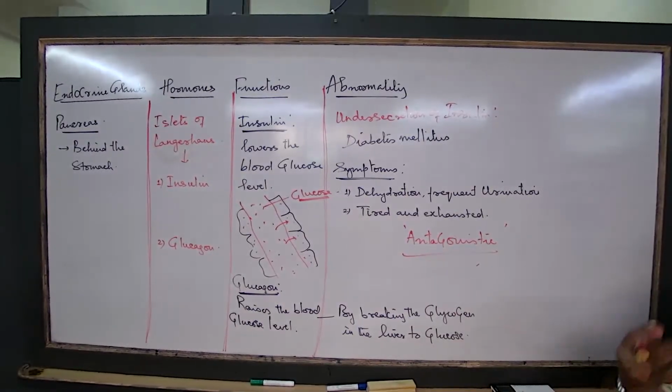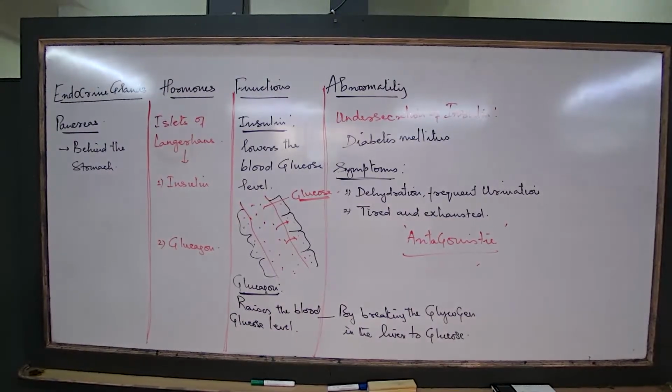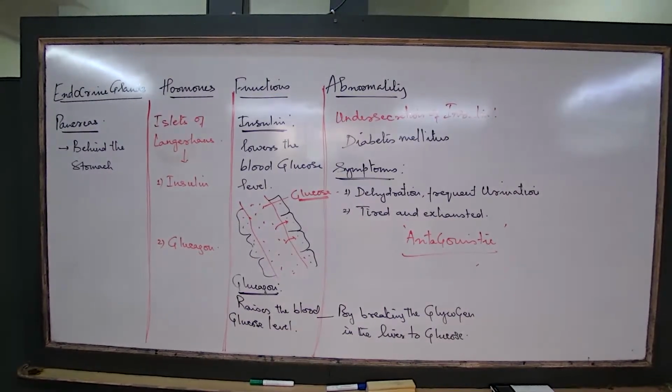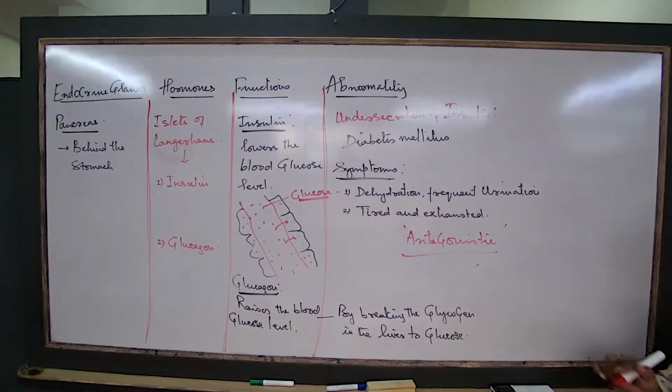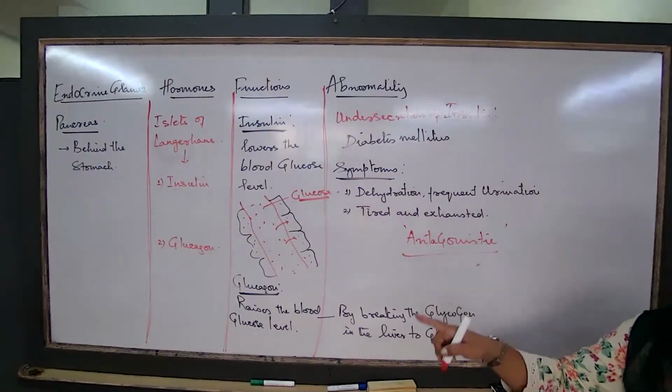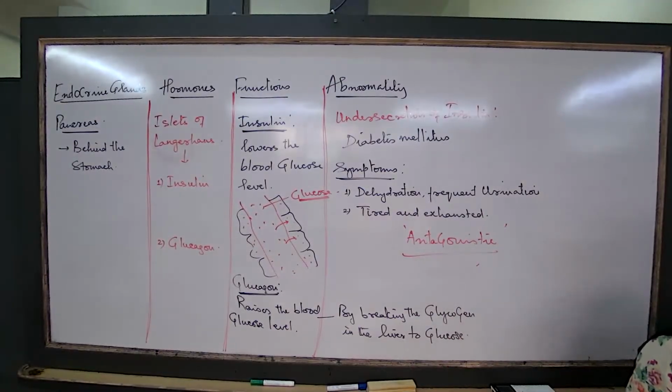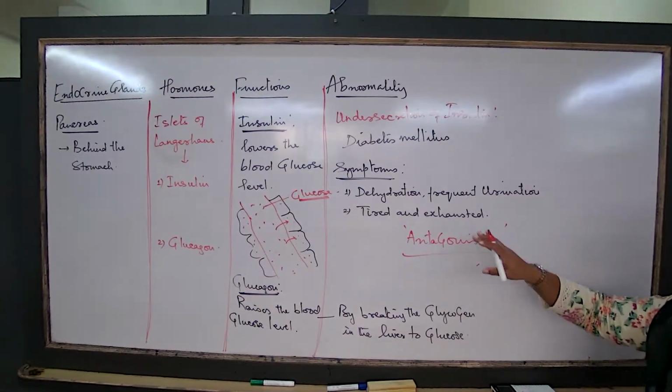You get questions: name the hormones responsible for maintaining the glucose concentration in the blood. क्या लिखना है आंसर? दोनों, insulin and glucagon both you'll have to write. Because this is a continuous process happening in our body. One is lowering, the other is raising up.